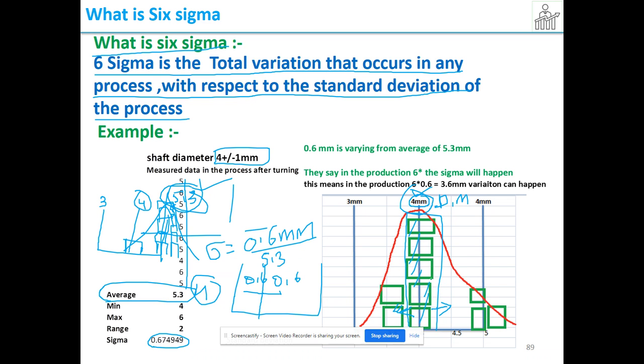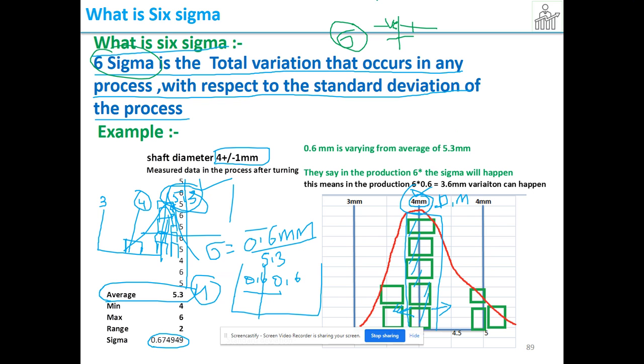So it can vary positive and negative. So now you got some idea about what is sigma. From the process mean, the variation is equally divided on both the positive and negative side. So now let us see what is 6 sigma.